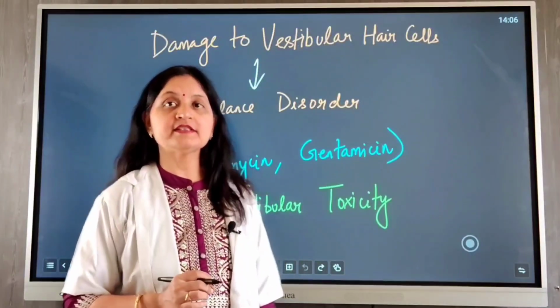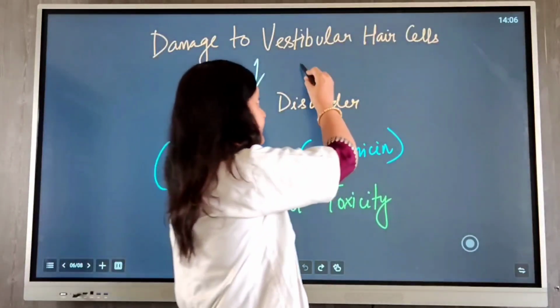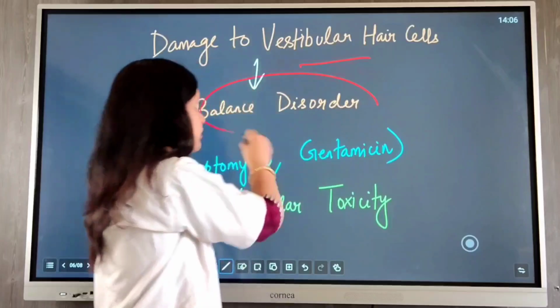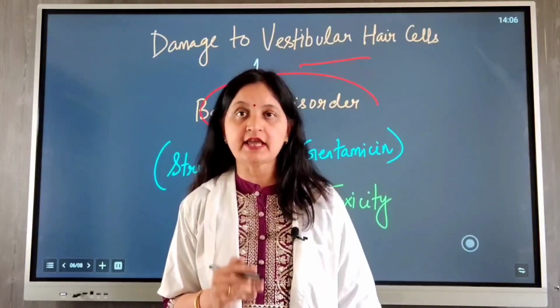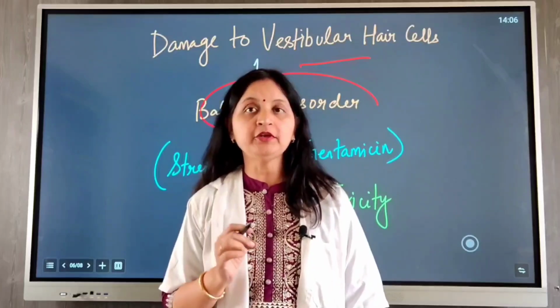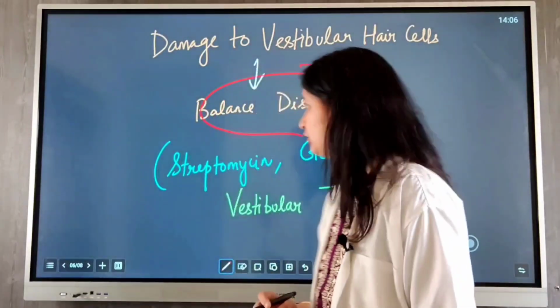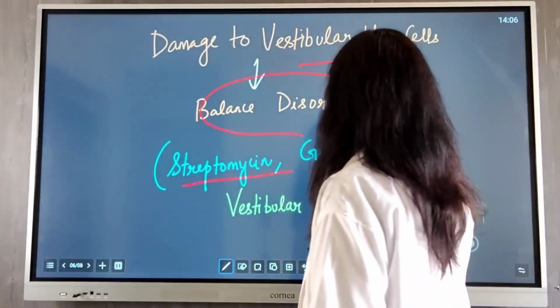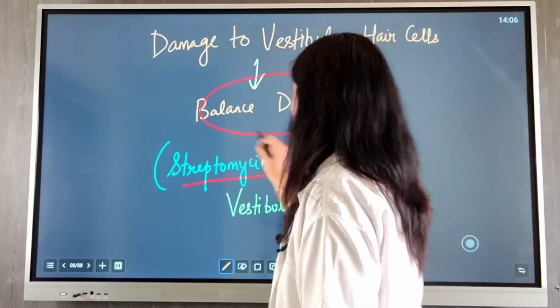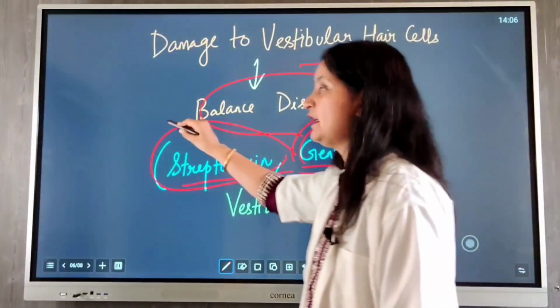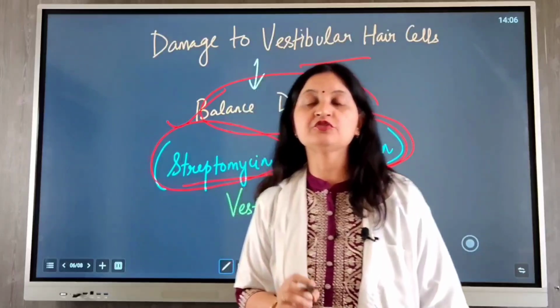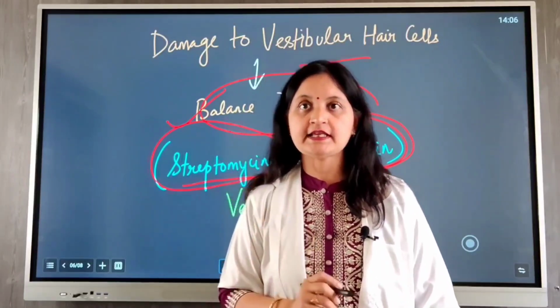So what happens when there is damage to the vestibular hair cells? This results in balance disorder and the patient presents clinically with ataxia, dizziness and loss of balance. Aminoglycosides that produce vestibular toxicity are streptomycin and gentamicin. So streptomycin and gentamicin are more likely to cause balance disorders, and this is due to damage to the vestibular hair cells.